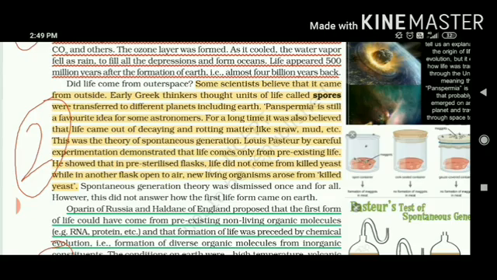Because if the flask in which meat or any other food material has been kept already contains microorganisms, they can easily grow. It can be yeast, it can be bacteria, it can be fungus, anything. So this spontaneous generation theory was also rejected because it has not provided any kind of evidence regarding its establishment.